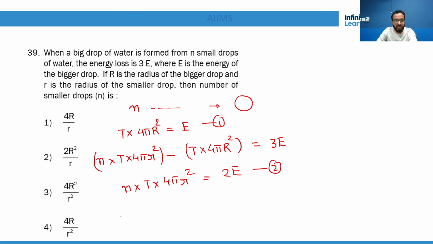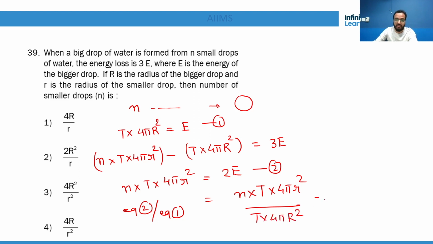Now let's take the ratio. If you take the ratio of equation 2 upon equation 1, n into T into 4 pi small r square upon T into 4 pi capital R square is 4 is to 1. Oh, sorry, not 2E, it is 4E, right?